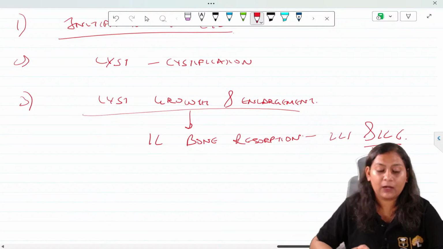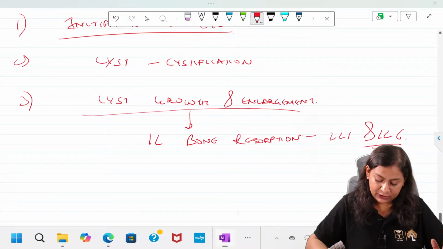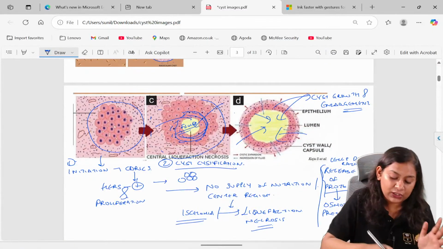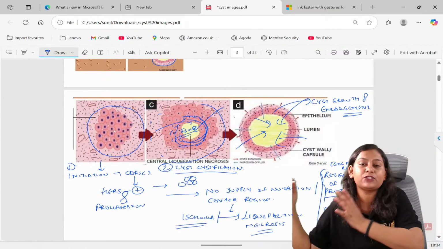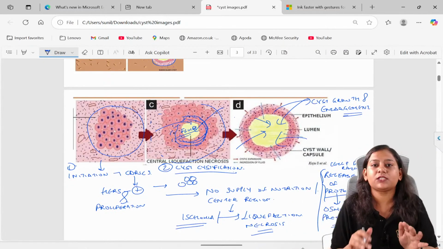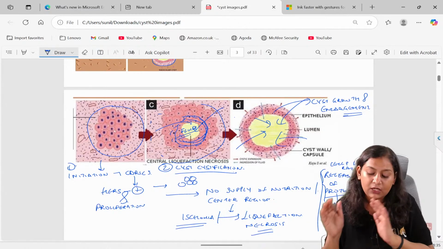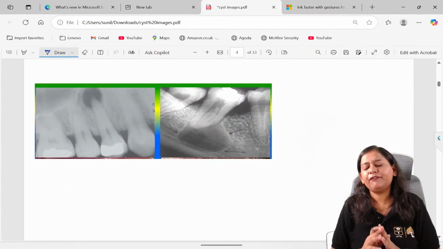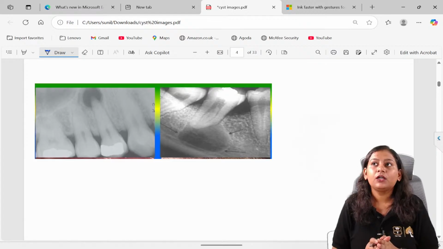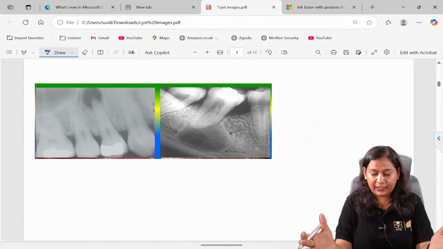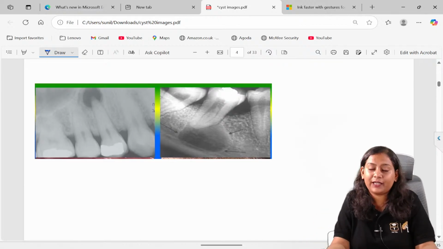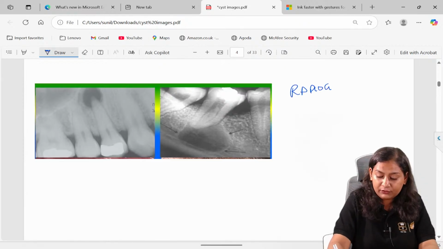Now, coming to the radiograph of the radicular cyst. I hope this is very clear. It is the basic, and the question asked was: what is the sequence of events in the formation of a cyst? A direct question was asked from this topic. Now, if I ask you how you will diagnose a cyst, based on radiograph or histopath?